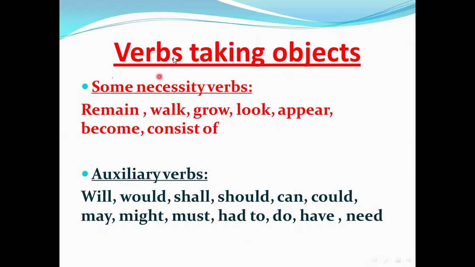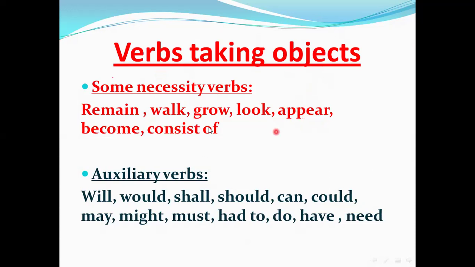What are verbs taking objects? It means some verbs take a subject and don't have an object, but most sentences must have objects.